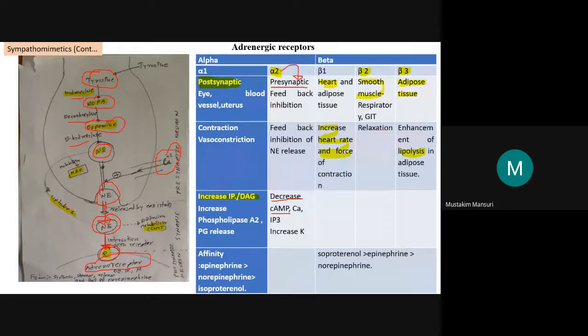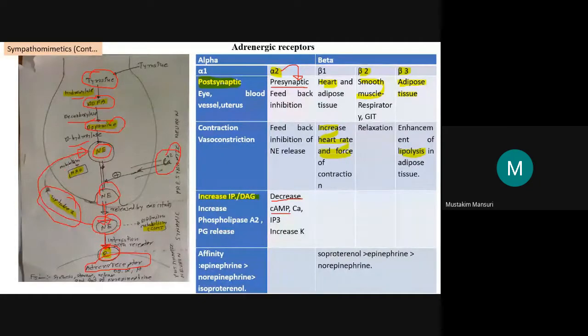Second, it undergoes the uptake process. This is uptake one, meaning the norepinephrine is taken back up by the neuron. That is one part.